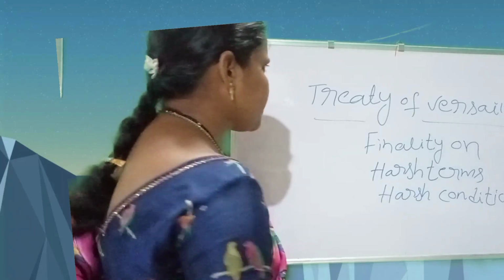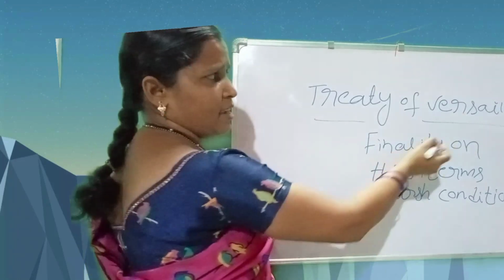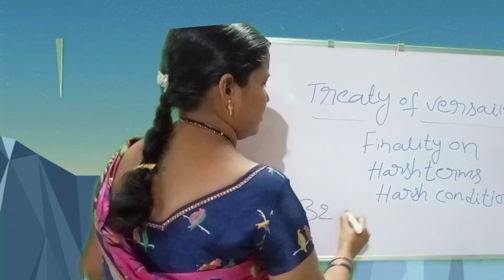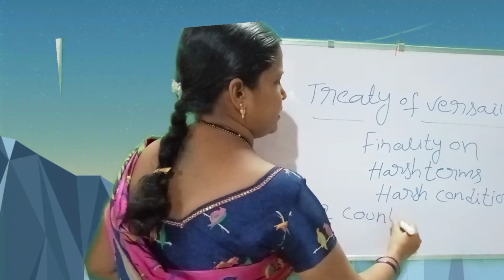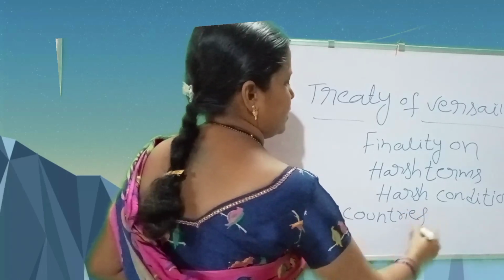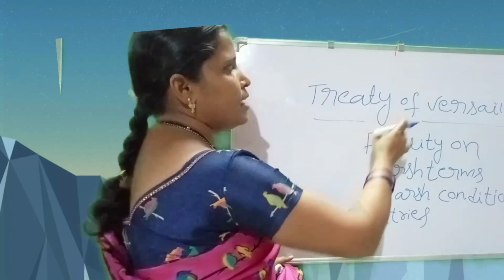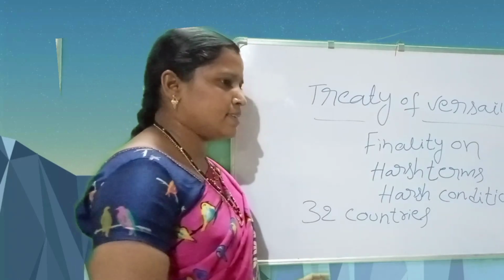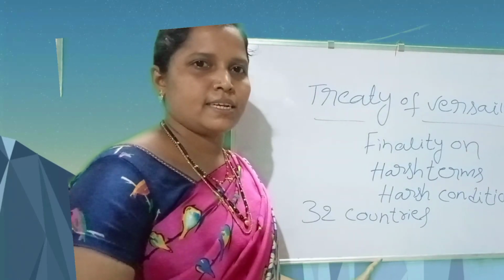The Treaty of Versailles was formed in 1919. 32 countries were invited to the Treaty of Versailles. Here, victorious countries did not invite the defeated countries, especially Germany.